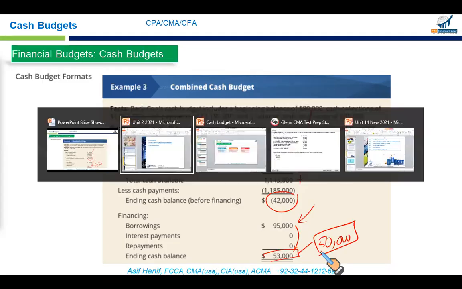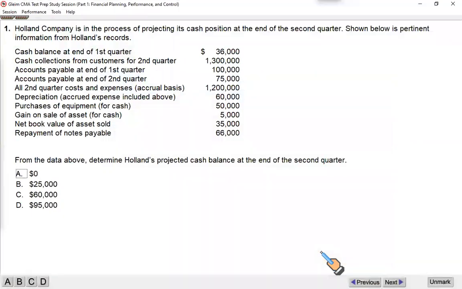Let's do a few questions to further enhance our understanding. This question, specifically, right in front of your screen, involves the cash flow statement. And I'm sure most of you have done financial reporting, and the cash flow statement is one of the most important areas where you are most likely to be tested on your final exam. All right, here we go. Holland Company is in the process of projecting its cash position at the end of the second quarter. So instead of just using conventional cash inflows and outflows, you will have to use the cash flow statement approach,